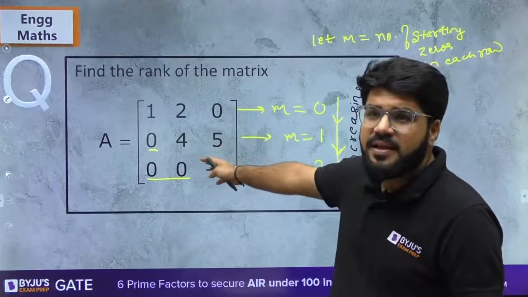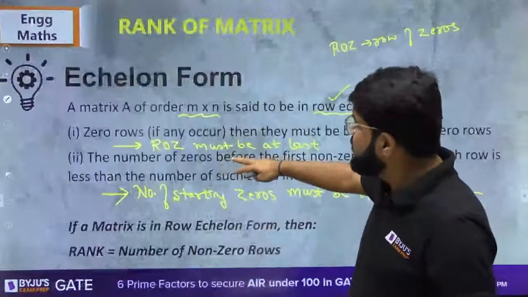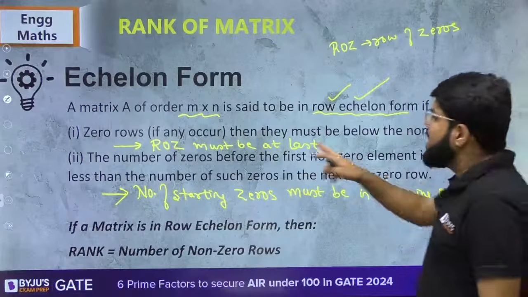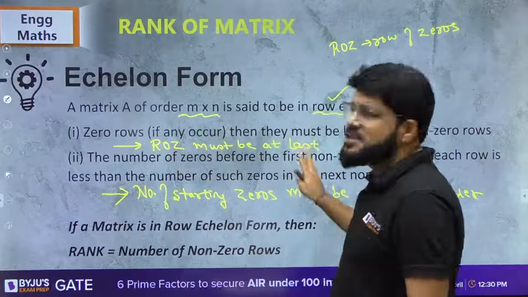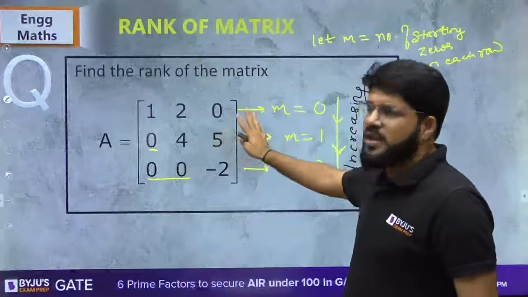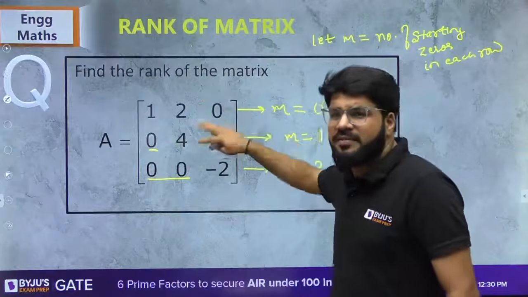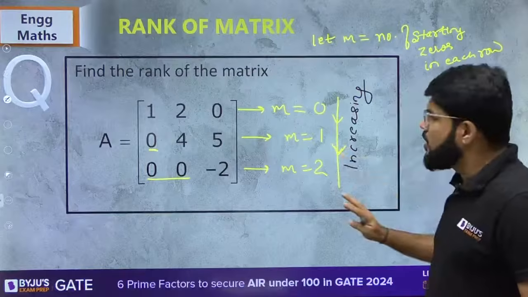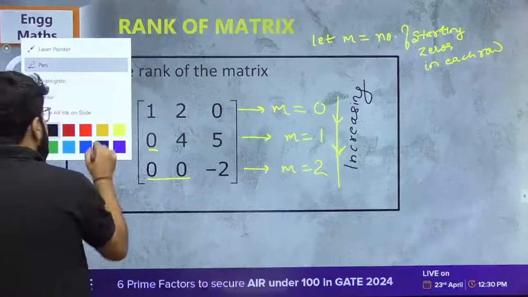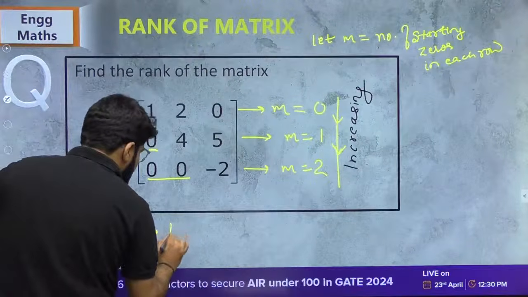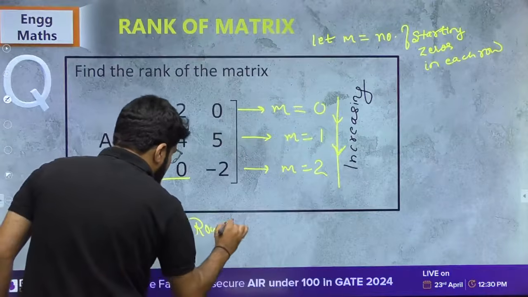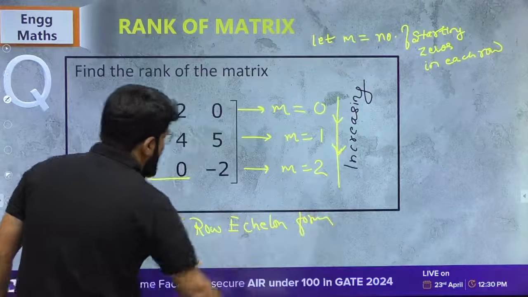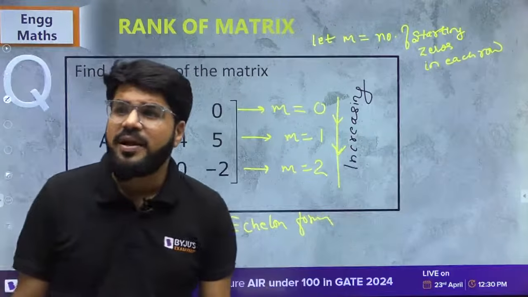Now let's read this once again. What did I say? The number of starting zeros must be in increasing order, and if there is a row of 0, if any, it must be at the last. Do I have any row of 0? No, there is no row of 0. If there were, it should be at the last, otherwise we will adjust it. So there is only one condition, the number of starting zeros follows an increasing order. That means the given matrix is in row echelon form.